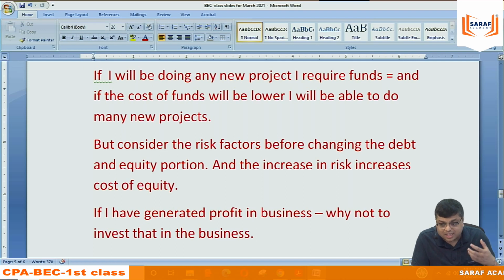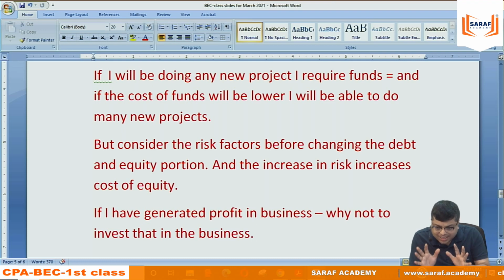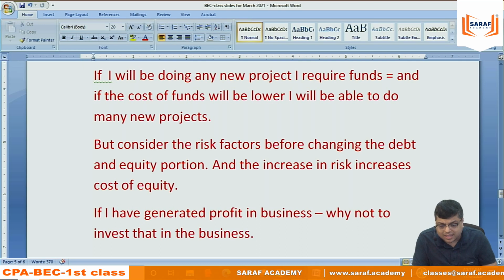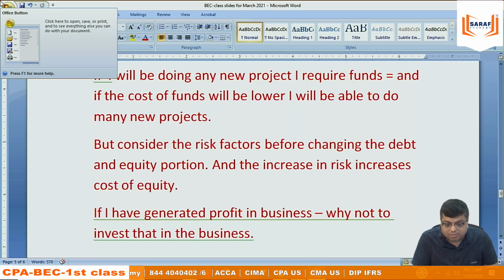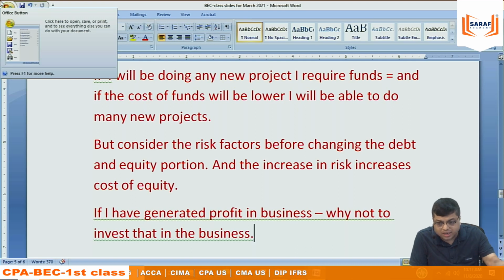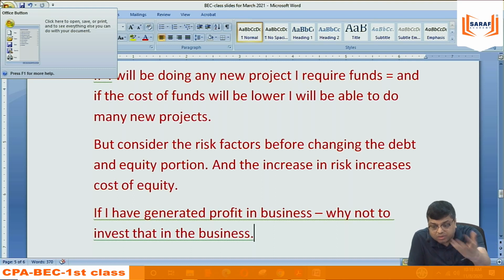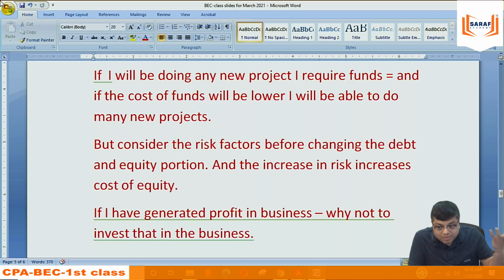That means the company is saying to the shareholders, those who are the equity providers, that the company has generated income, but we are investing that in the business. We are not giving you all the dividend. The shareholder will think, then why have we invested? The company needs to give them the logic that if we give you the money, you will invest it somewhere, anywhere, and you will get a return. Whatever return you get by investing your money, we will be giving you a higher return by investing in the business.